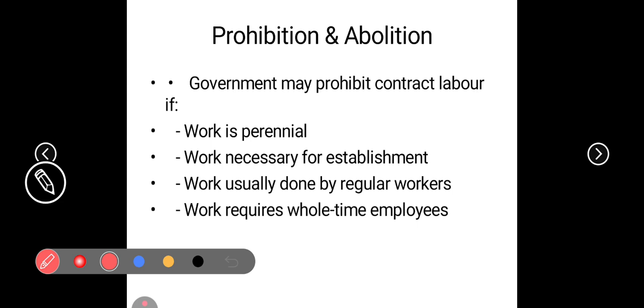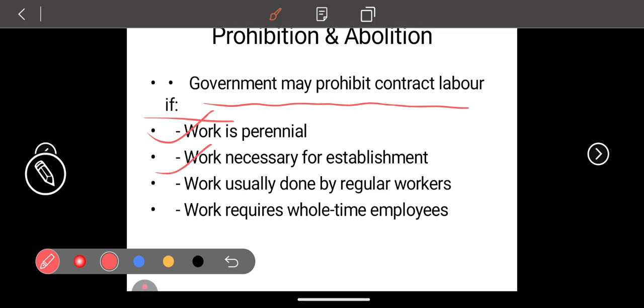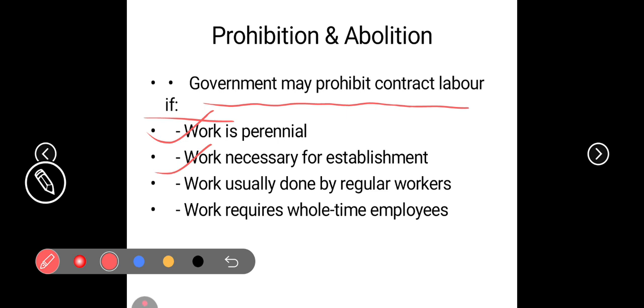Prohibition and abolition. What are the prohibitions? The government may prohibit contract labor if the work is perennial, work necessary for the establishment, work usually done by regular workers, or work that requires full-time employees. Remember these points, guys.